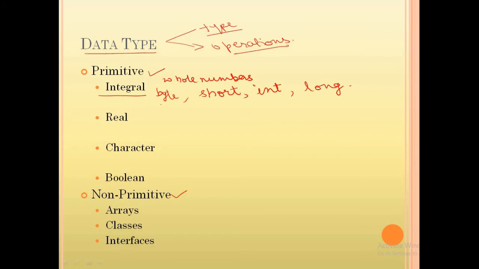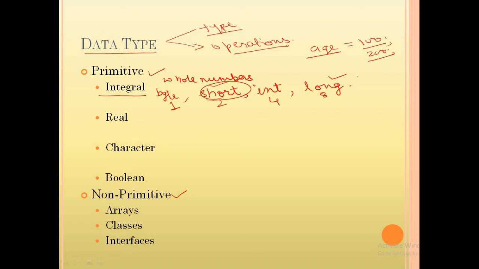So, byte is only 1 byte, while short is 2 bytes, integer is 4 bytes, and long is 8 bytes. So the range or the size varies, which means we can put large values in the long data type, while we can keep small values in a short variable. Suppose, for example, age: we know that the maximum value can go to 100. The age of any human being cannot be more than 100, or at the most 200. So in that case, we can keep it in a short variable.